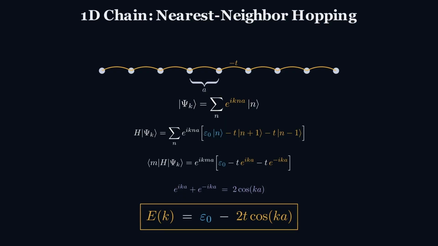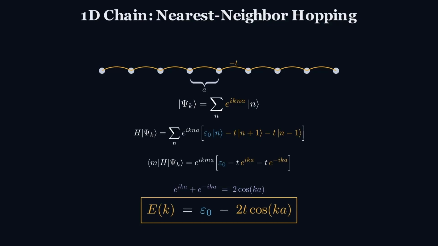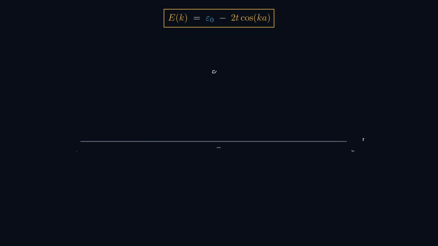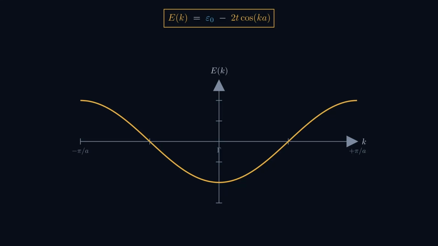The discrete atomic level has been replaced by a continuum of allowed energies, indexed by the crystal momentum k. The first Brillouin zone runs from minus pi over a to plus pi over a, and within it the energy varies smoothly from a minimum of epsilon naught minus 2t at the zone center to a maximum of epsilon naught plus 2t at the zone boundary. The bandwidth is exactly 4t, set entirely by the hopping. Stronger overlap means larger t and a broader band; weaker overlap recovers the atomic limit.